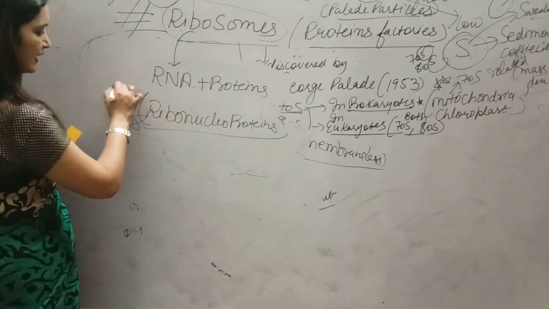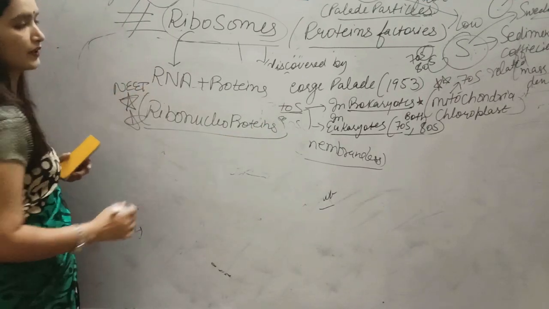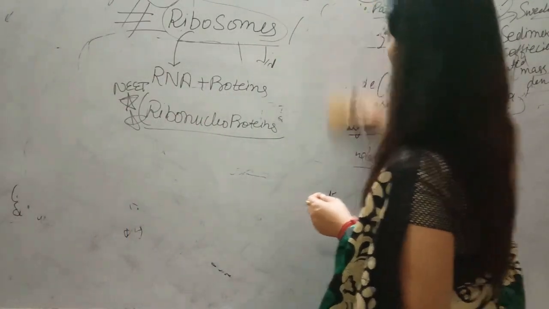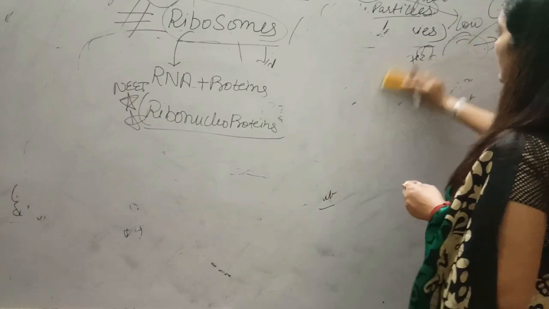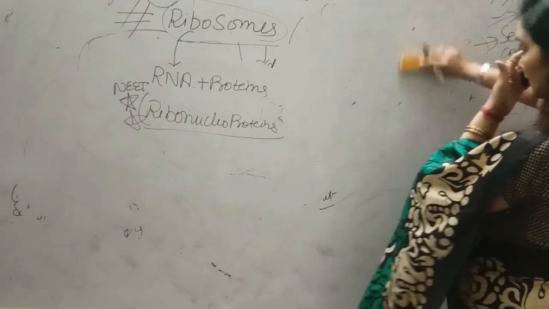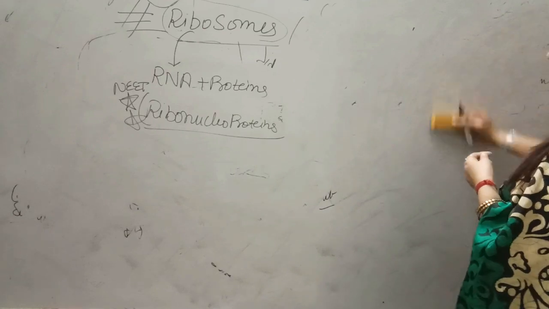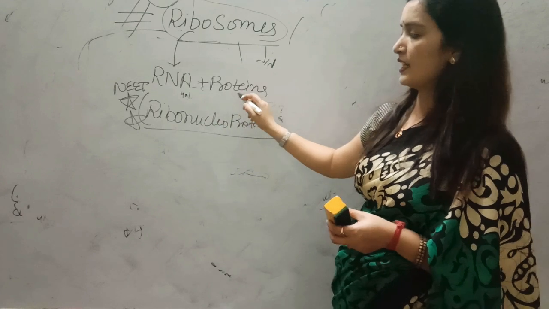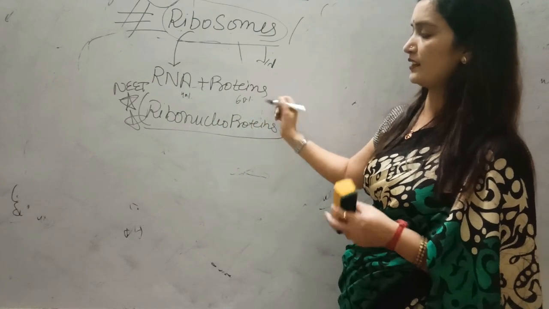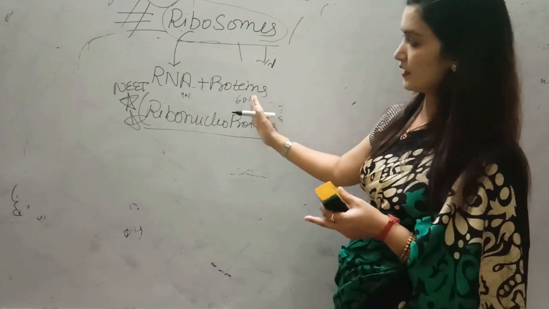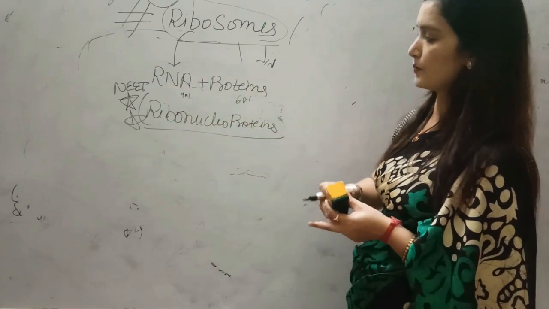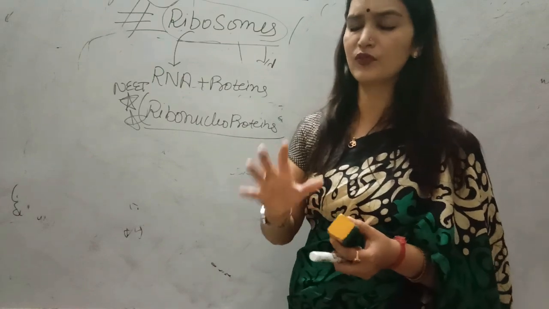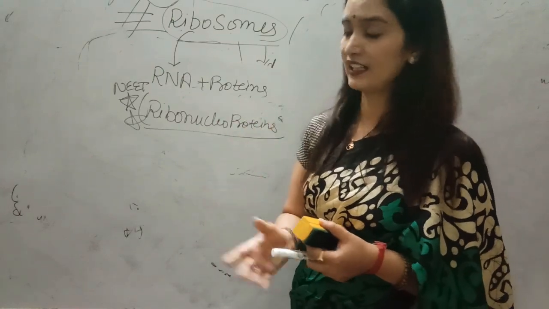Ribonucleoproteins are present. This is again an important question for NEET from ribosomes. Now, coming to the composition of ribosomes, students, these RNA and proteins may be present in different concentrations. In 70S, RNA is present in 40% concentration and protein in 60%, and this is inverted, or reverse, in 80S ribosomes: RNA is 60% and protein is 40%. So the concentration of RNA and proteins varies in 70S and 80S.